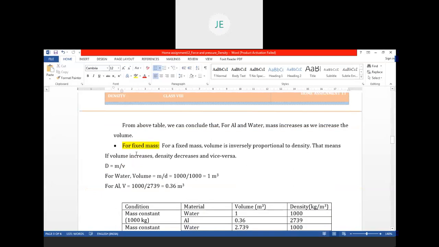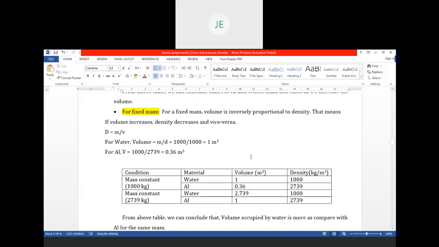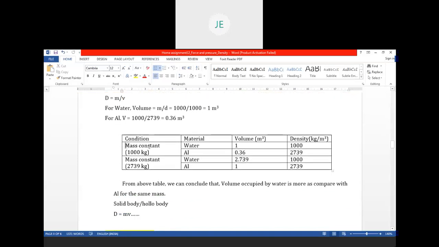And as said by Arkaprava, for fixed mass, volume is inversely proportional to density. That means if volume increases, density decreases and vice versa. So you take mass as constant, that is 1000 kg. Water will occupy 1 meter cube of volume and aluminium will occupy 0.36 meter cube of volume.